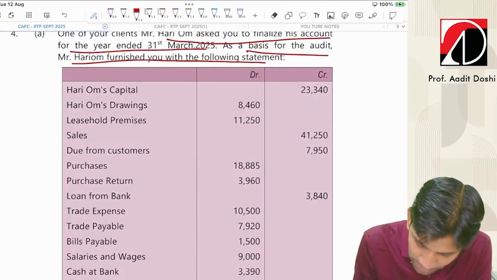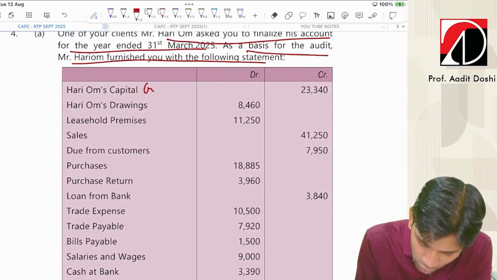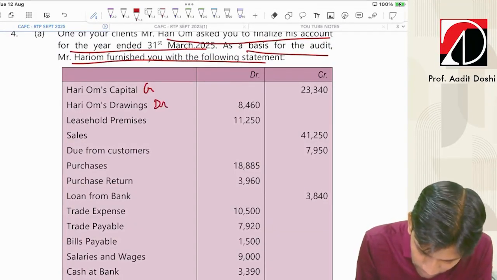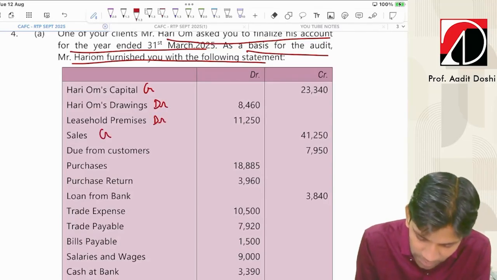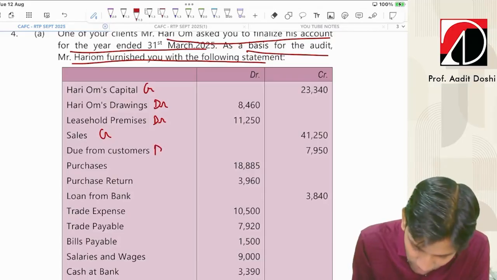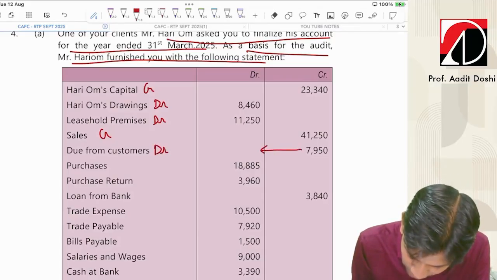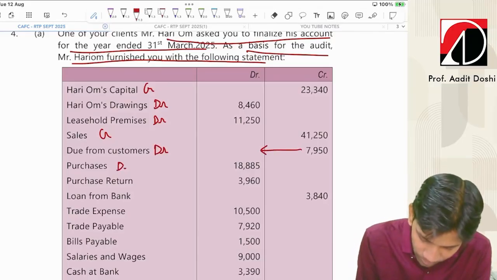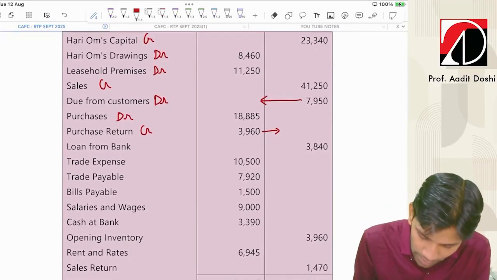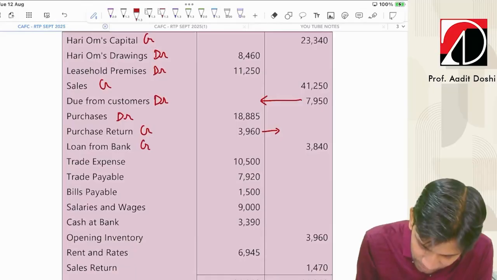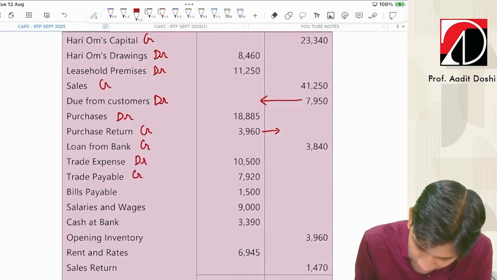Now Hari Om's capital, it should be credit. Hari Om's drawings, debit. Leasehold premises, debit. Sales, credit. Dues from customers means receivable from customers. It should be debit. It should come here. It's wrongly given here. Purchase is debit. Purchase return credit. Again, it is wrongly posted by Mr. Hariom. Loan from bank, credit. Trade expense, debit. Trade payable, credit. It is wrongly posted. Bills payable, credit.